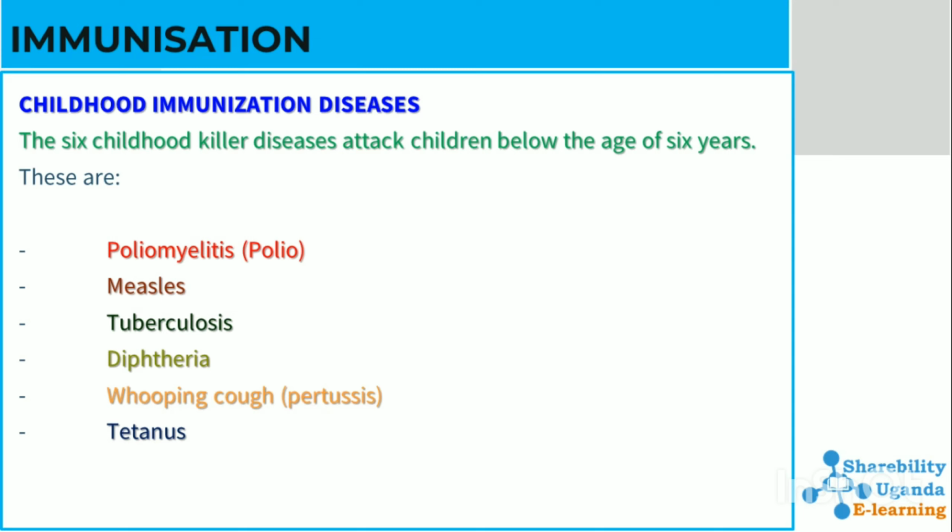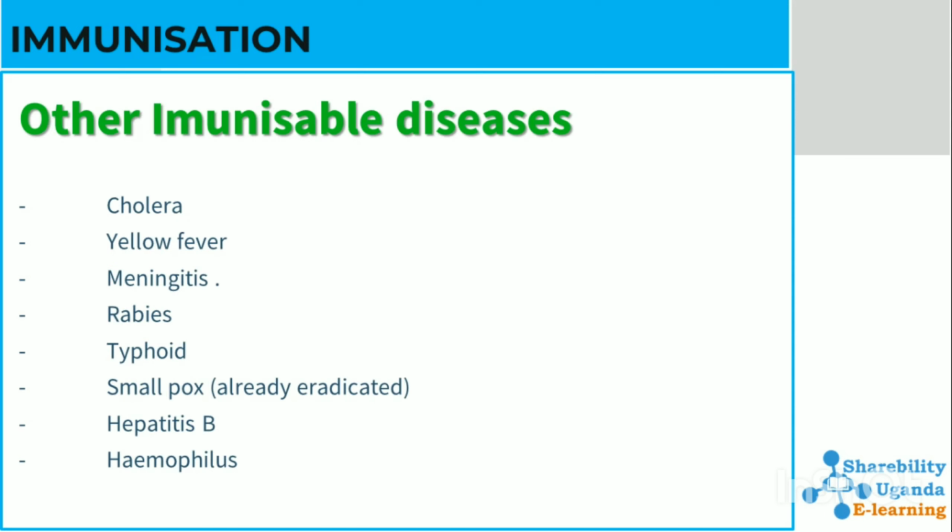Childhood immunizable diseases include poliomyelitis or polio, measles, tuberculosis, diphtheria, whooping cough or pertussis, and tetanus.